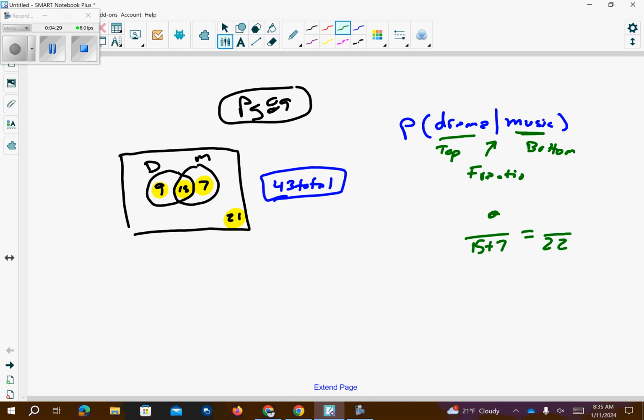Okay, so what we have to do is this. They like drama and they like music. So think about this. This category right here, this circle right here, is what we're going to focus on. So my numerator has to be 15. Okay?